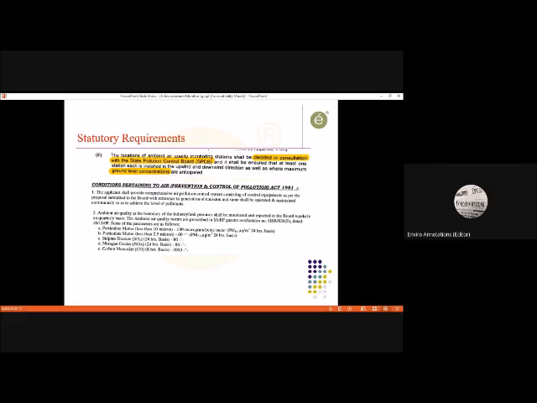Now, there are three things. One, the project has to interact with the State Pollution Control Board to finalize the ambient air quality monitoring stations.